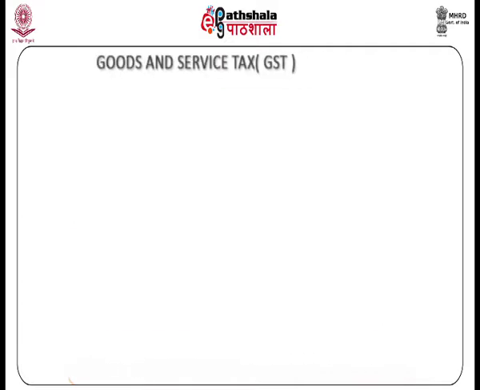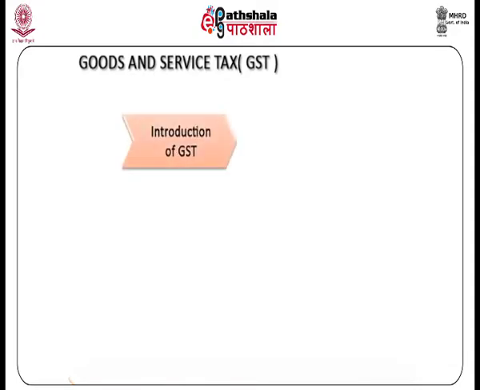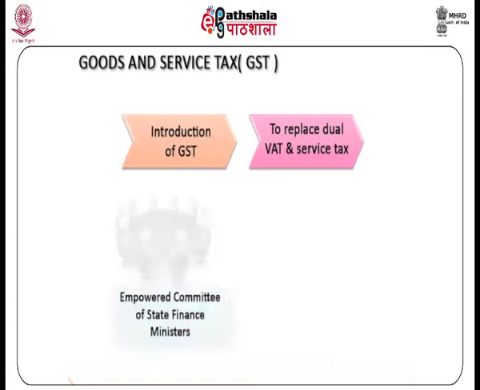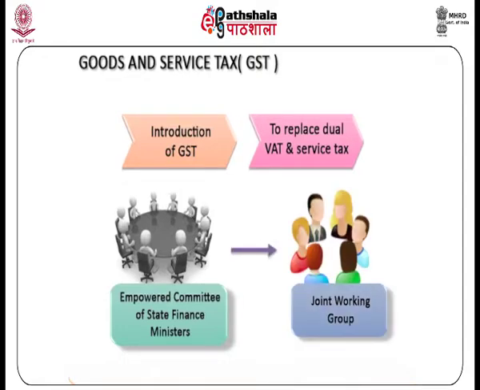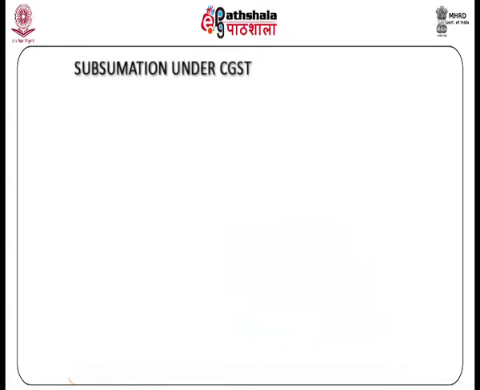After recognizing the weaknesses of the existing dual VAT, it is now proposed to introduce GST to replace the existing dual VAT, service tax, and some other commodity taxes levied by both the center and state governments. With a view to paving the way for the introduction of GST, the Empowered Committee of State Finance Ministers appointed a joint working group on GST. The EC recommended that the CGST should subsume all the indirect taxes on supply of goods and services.